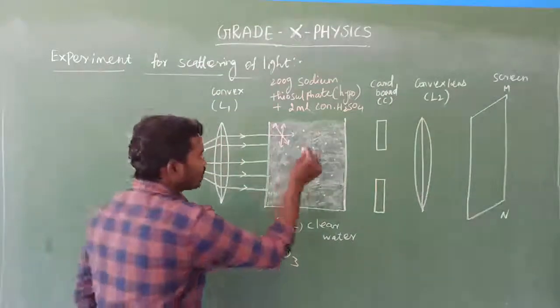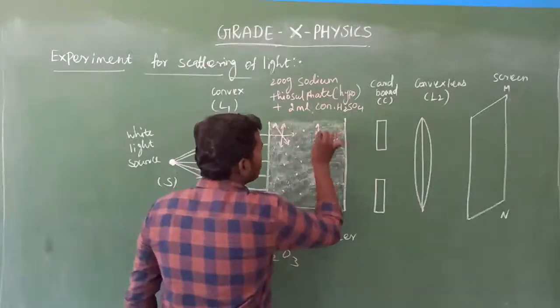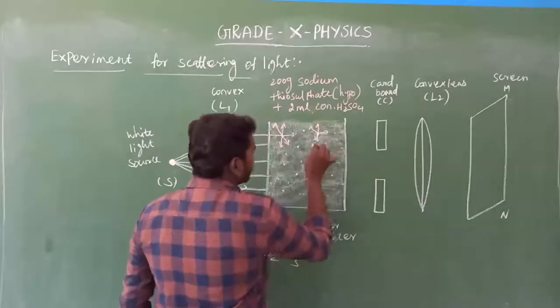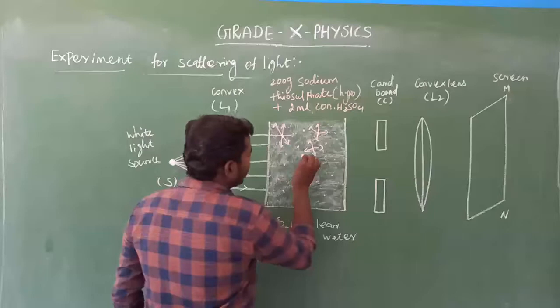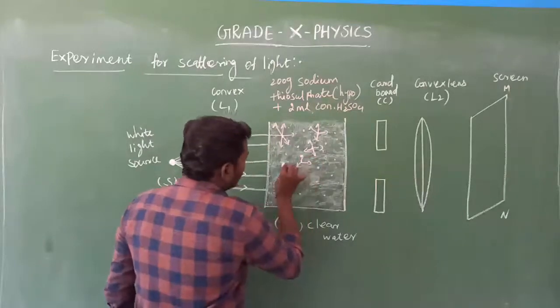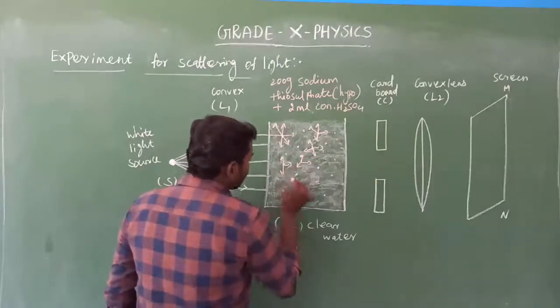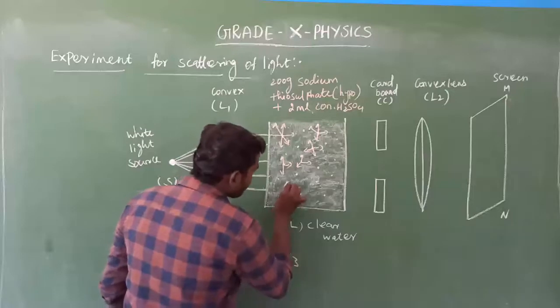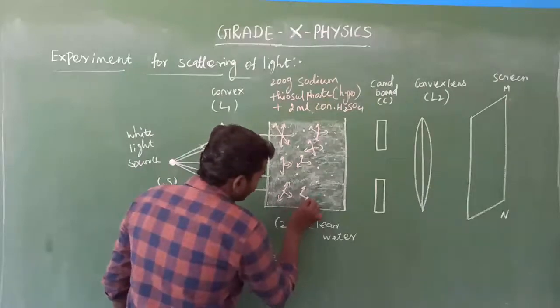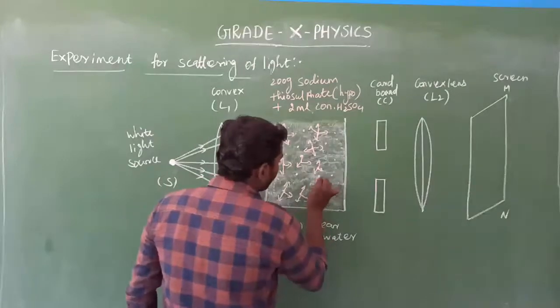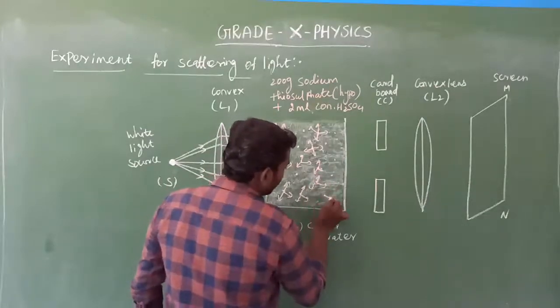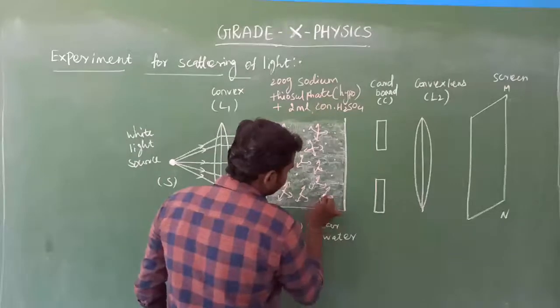Okay, look at here, all these fine particles scatter the light in all directions. These sulfur particles, can you see them clearly? Yes. These sulfur particles scatter the light in all directions. What is that? All directions. That is called scattering. Look at here, I have drawn the scattering process like this.